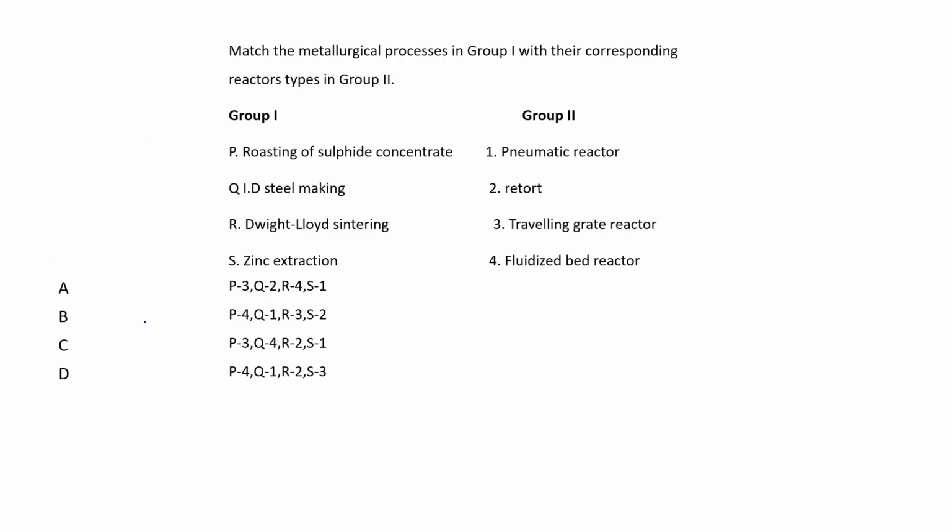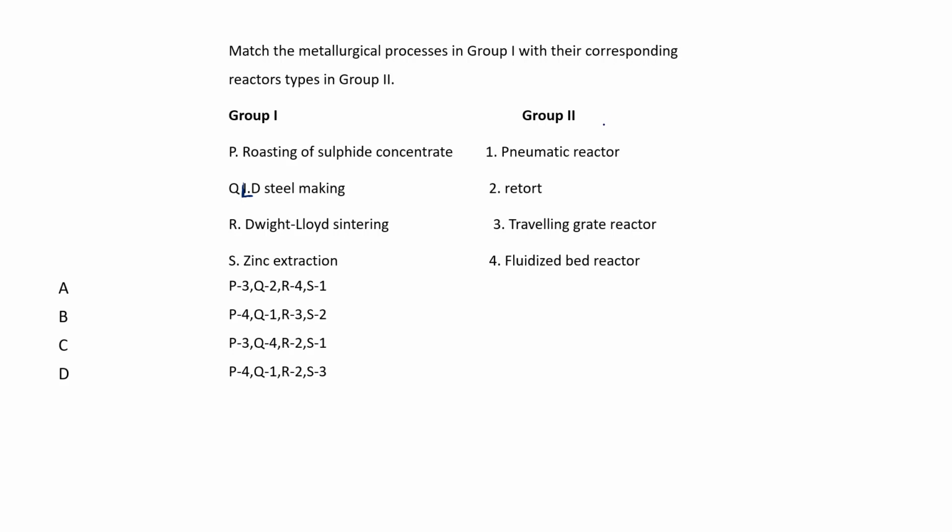Match the metallurgical processes in group 1 with their corresponding reactor types in group 2. Group 1 has roasting of sulfide concentrate, then LD steel making, then Dwight Lloyd sintering, DL sintering in the short form, then zinc extraction.